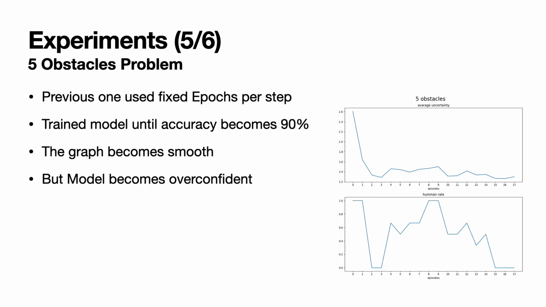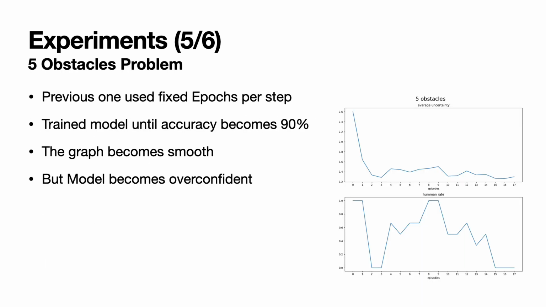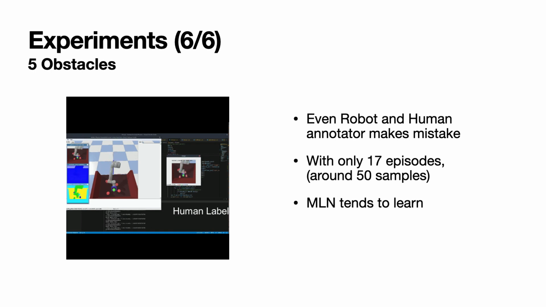To fix the unstable learning problem, previously I just trained the model until accuracy became 90% for every step. The wall clock time for training increased, but it becomes more sample efficient since it finished with only 17 episodes. So the model becomes stabilized compared to this figure. But the problem was that it became too overconfident. So this is the video, and I think it is not perfect, but it is somehow working.